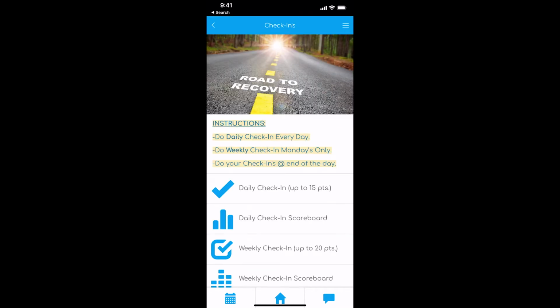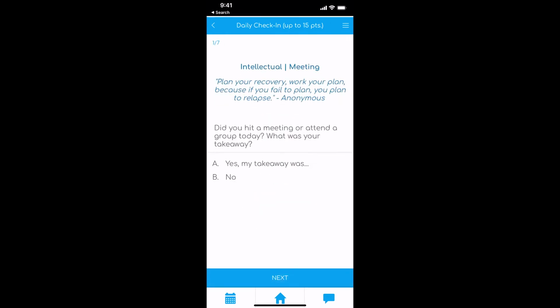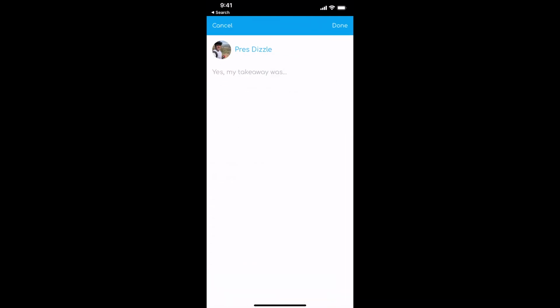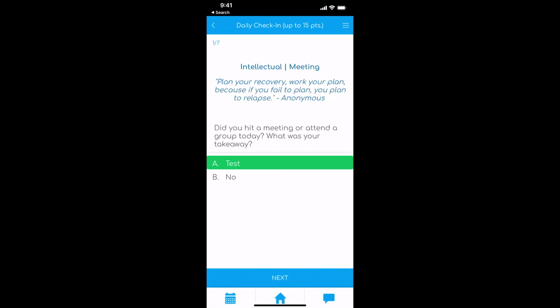So I'm going to run through this really super fast and see how the points work. As soon as you click on your daily check-in, click start. The first question is worth 5 points. All the other questions are worth 2 points. So if you click yes, that you hit a meeting, what was your takeaway? I'm just going to put test, but you'd put in what your takeaway was for the meeting. And click next.